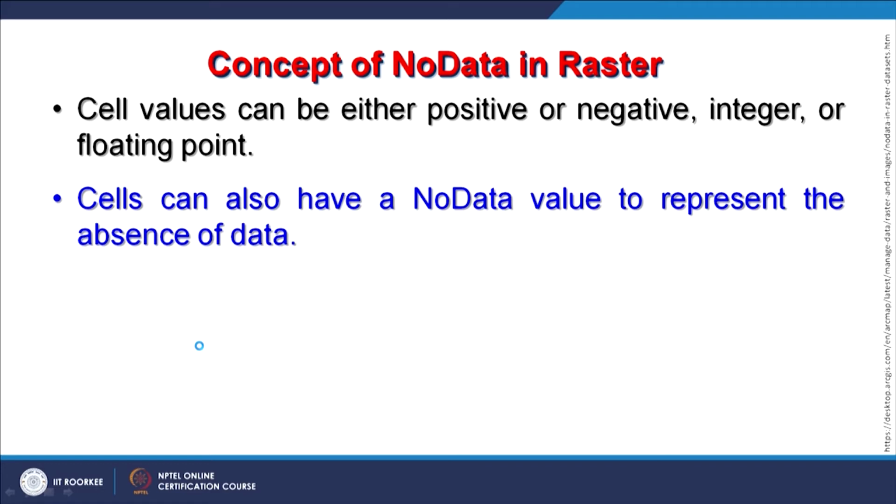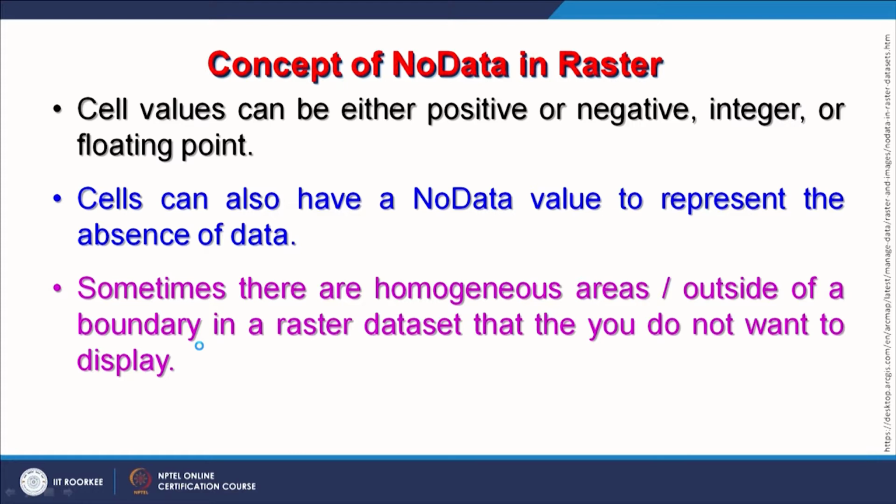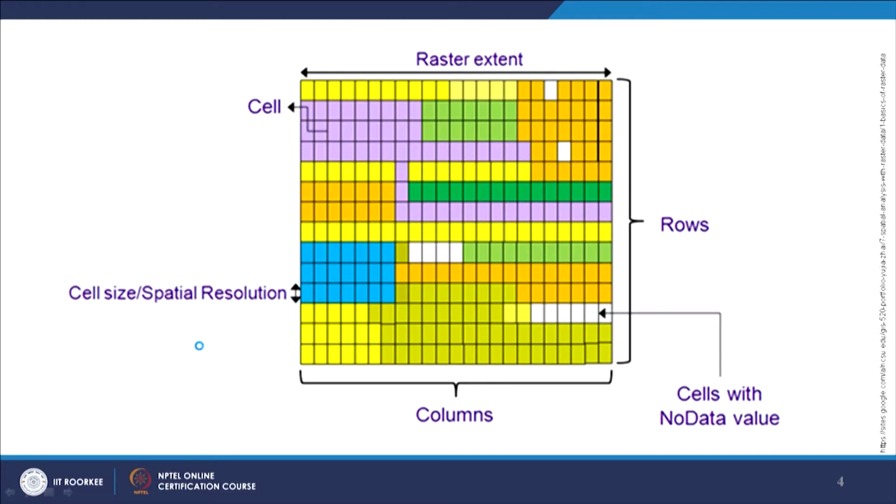Even if data is not there, still the overall raster has to be presented. So how would it be presented, because I cannot assign a 0 value? So I assign a no data value, and no data can then be handled separately through these programs. Sometimes there are homogeneous areas outside of a boundary of our area of interest in a raster data set that you do not want to display, and therefore also there we use it.